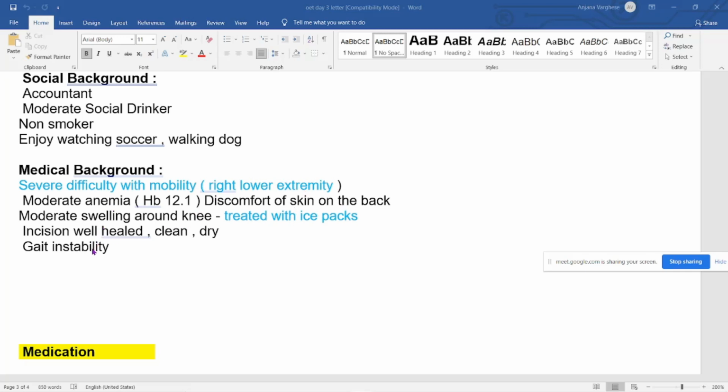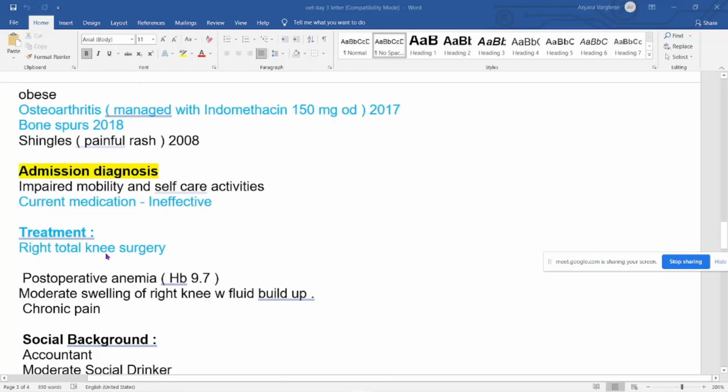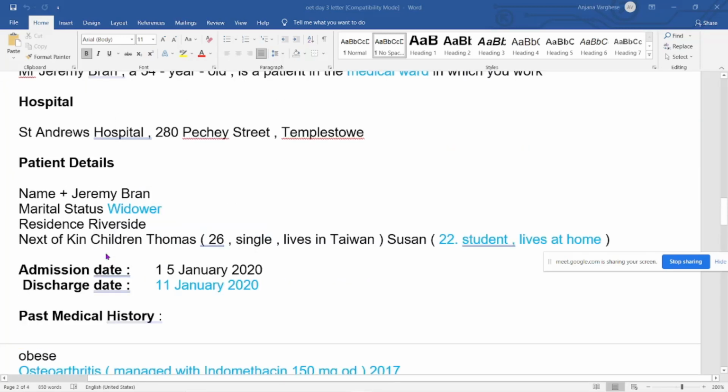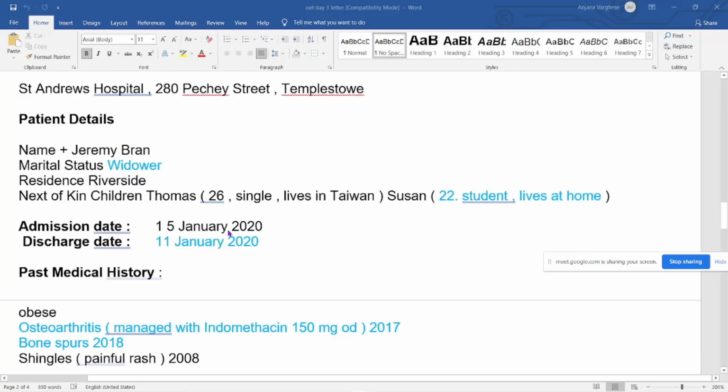Incision will heal, clean - you don't have to go into that. Gait instability is related to a walking problem, so you can select that. Here only the patient name and age are important because that is for the "Re:" line, and the discharge date is important, not the admission date.